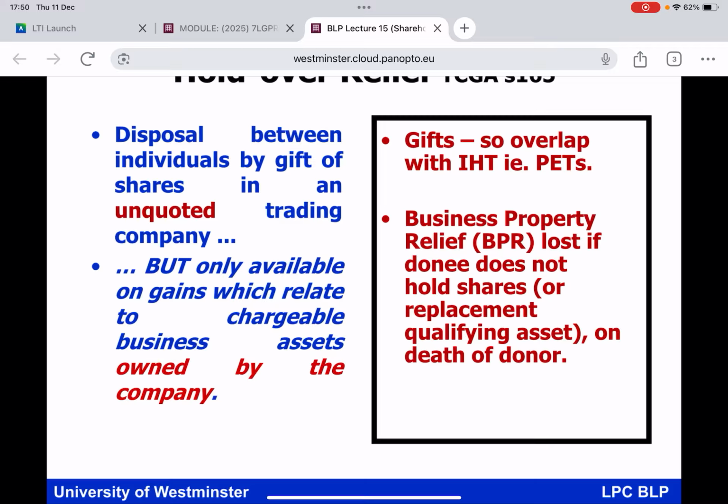Now, on the right-hand side of the slide in red, and here is a very important point, because we must remind ourselves that as we make a gift of shares, not only is the gift a disposal from the perspective of capital gains tax, the gift made between two individuals is a potentially exempt transfer from the perspective of IHT. And we all know about PETs, don't we?